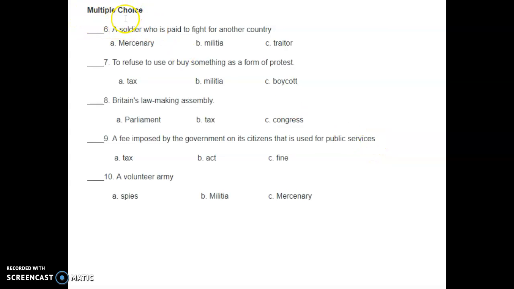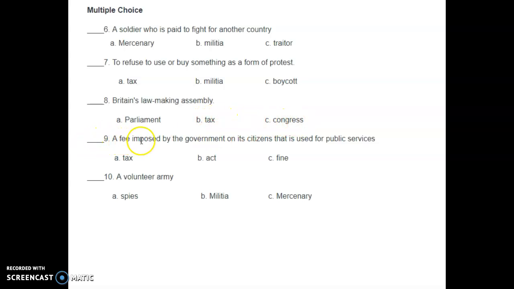Multiple choice. Number 6, a soldier who is paid to fight for another country is A, a mercenary, B, militia, C, traitor. Number 7, to refuse to use or buy something as a form of protest is A, tax, B, militia, C, boycott. Number 8, Britain's law-making assembly is A, Parliament, B, tax, C, Congress.